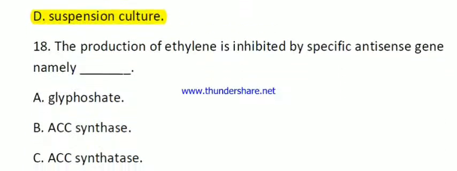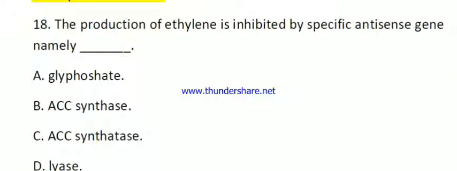Then question number 18. The production of ethylene is inhibited by a specific antisense gene, namely. The options are glyphosate, ACC synthase, ACC oxidase and lyase. Here the right answer is ACC synthase.